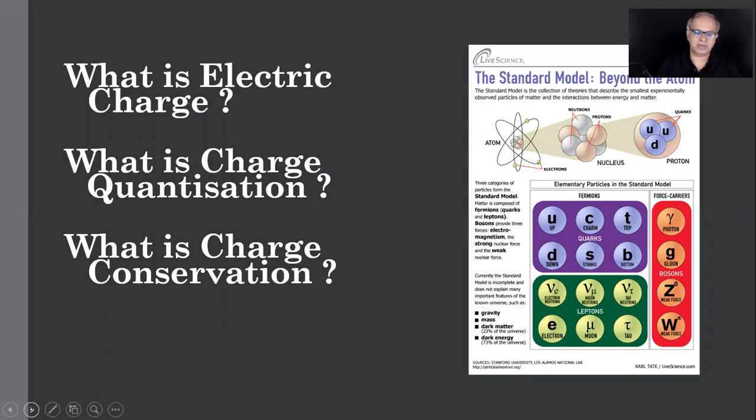We already talked. Electromagnetic force, the source is charge, and a stationary charge produces electric field, a moving charge produces magnetic field, all that we talked. Here, we'll try to understand what is this charge business.